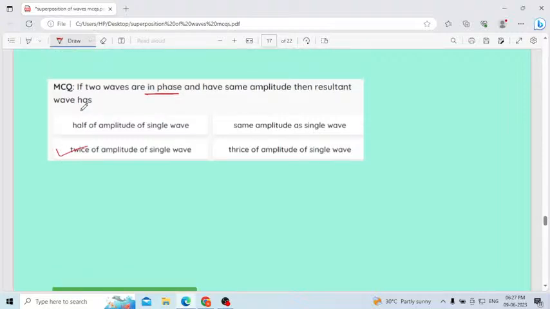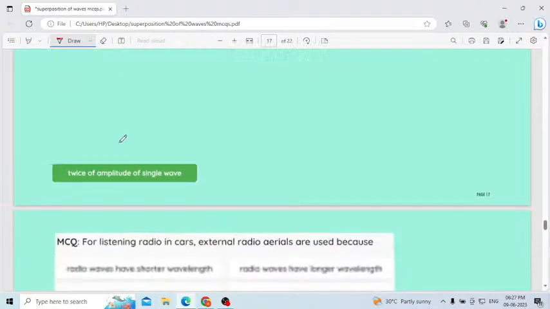In the case of constructive interference, when two waves are in phase and have the same amplitude, then the resultant wave has twice the amplitude of a single wave.